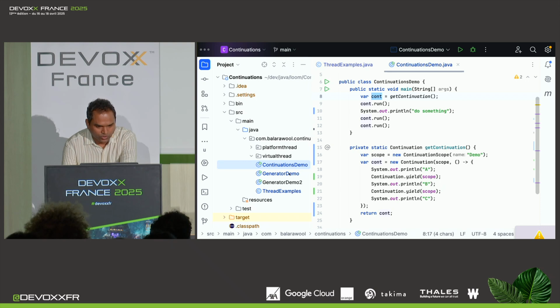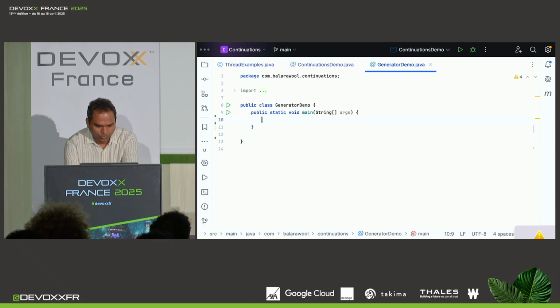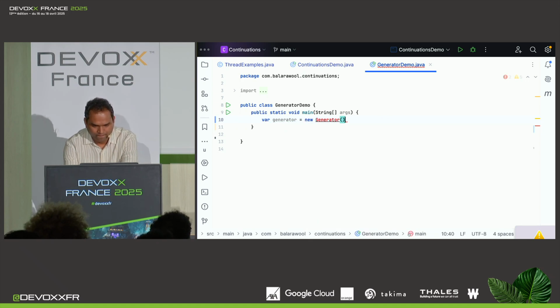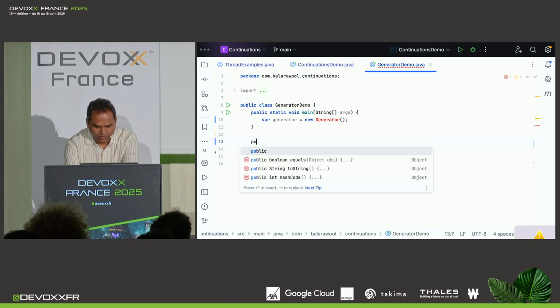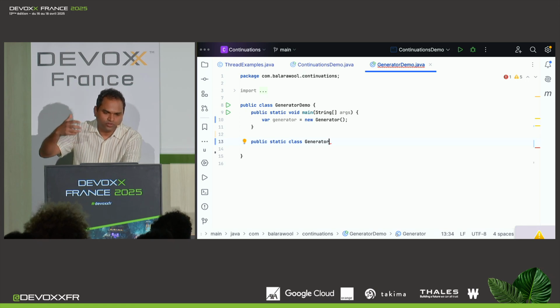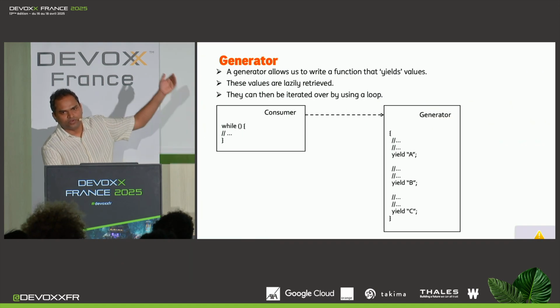I'm going to head over to IntelliJ, generator demo. So what we want to be able to do is create a generator like this, new Generator. So let's create this class, public static class Generator. And a generator generates values of a certain type. Let's say they are of type T. And in our case, we want strings to be generated. So let's make a generator of strings, because this is what we want. We want to yield A, B, and C.